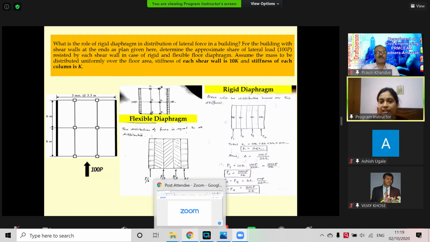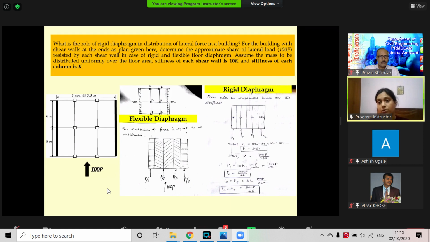We can see for a flexible diaphragm, it's P by 6, although the shear walls are very rigid, 10 times higher stiffness, yet they take only 1/6 of the force. So our columns are going to be affected and there could be consequences. But in a rigid floor diaphragm, the load pattern follows in proportion to the stiffness of the elements. So that's the importance.